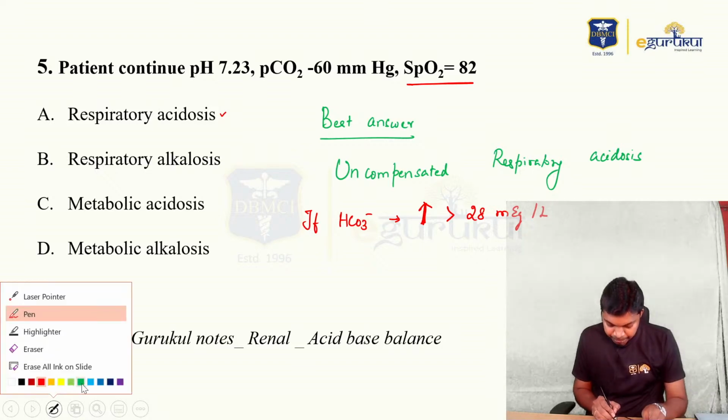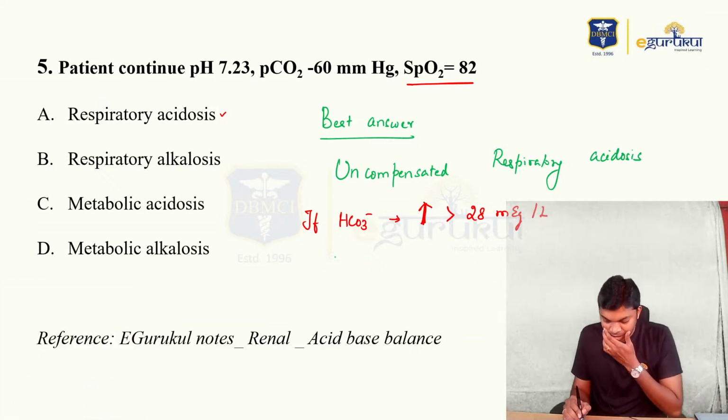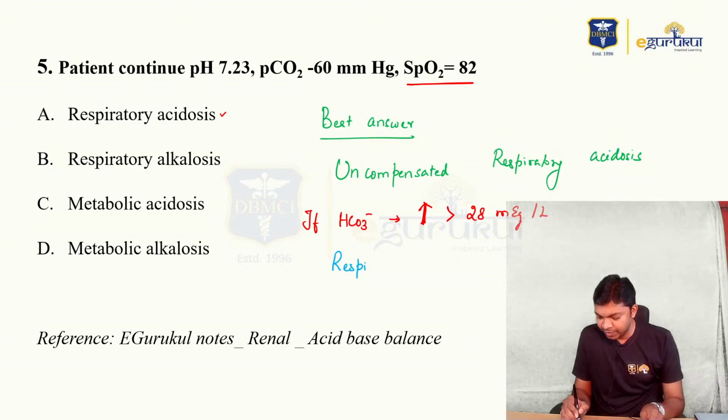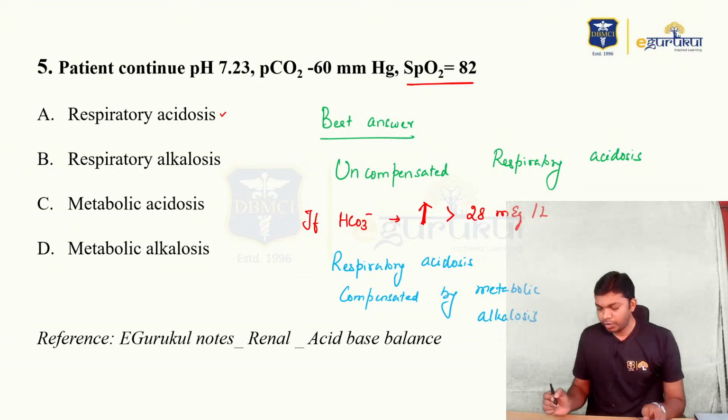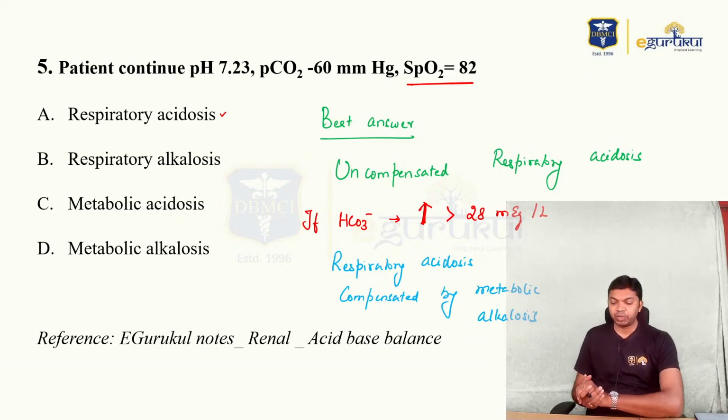It is going to be the primary diagnosis as respiratory acidosis compensated by metabolic alkalosis. Respiratory acidosis compensated by metabolic alkalosis.